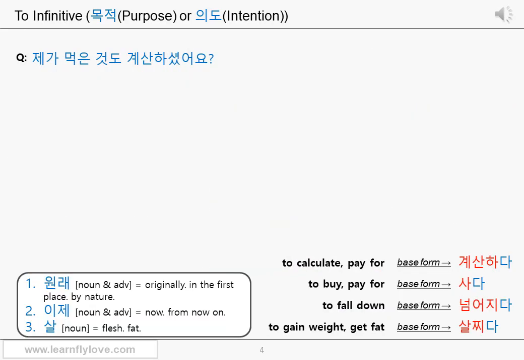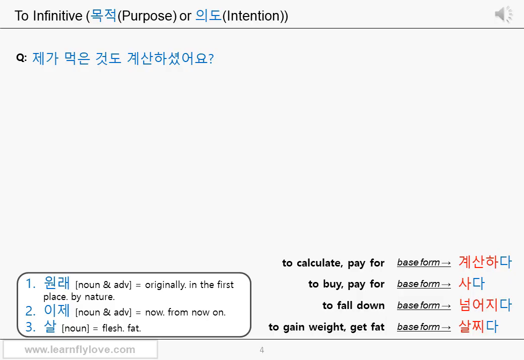Let's see more examples. 제가 먹은 것도 계산하셨어요? This is a question. 제가, I, 먹은.